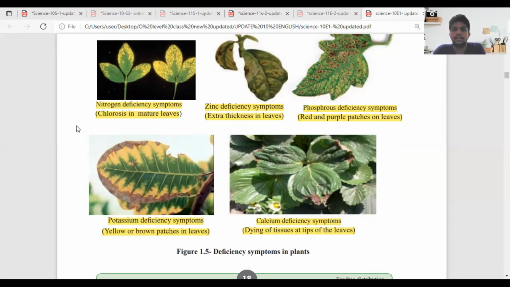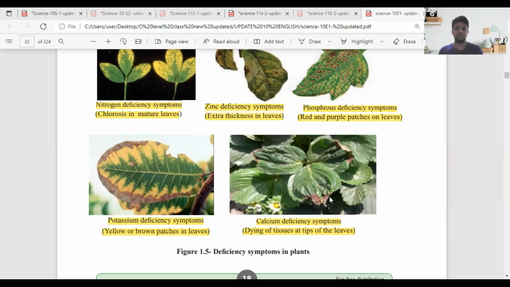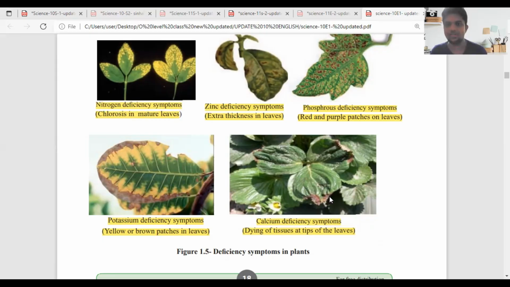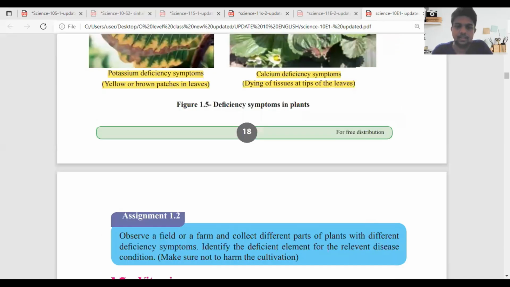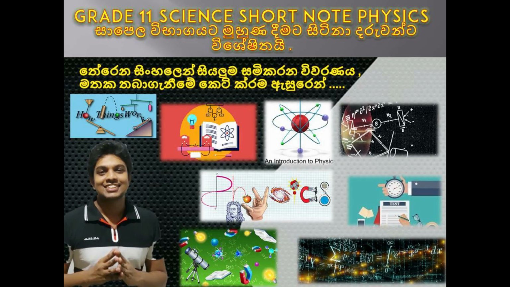For phosphorus deficiency symptoms, red and purple patches on leaves. Potassium deficiency, yellow or brown patches in leaves. Final one, calcium deficiency symptoms, dying of tissues at the tip of the leaves. You can really see these in your day-to-day life, with your parents or in your garden also. Then you can identify, oh, this is a potassium symptom, or this is a nitrogen deficiency, those things clearly.